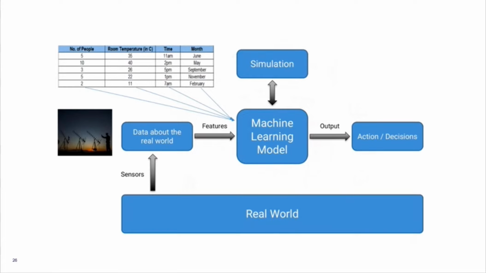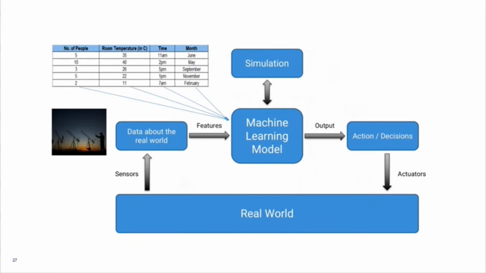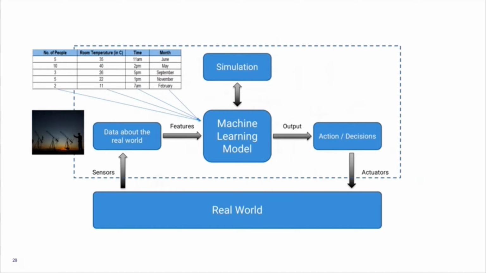The combined machine learning model and simulation engine will then provide you with the output, right? And this output will further be taking an action, and these actions are then taken by the real-world actuators and humans. So this entire system, which starts by taking the input from the real world and taking action in the real world, is a physical representation of the AI system.